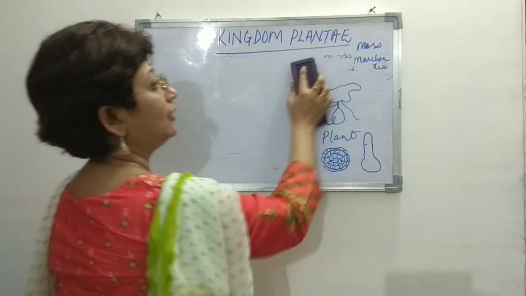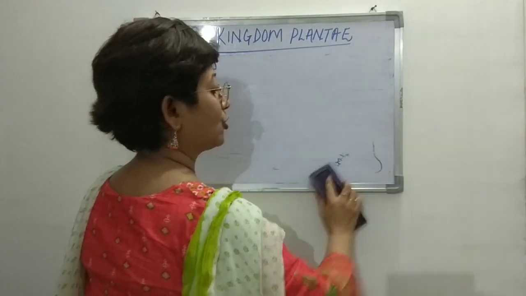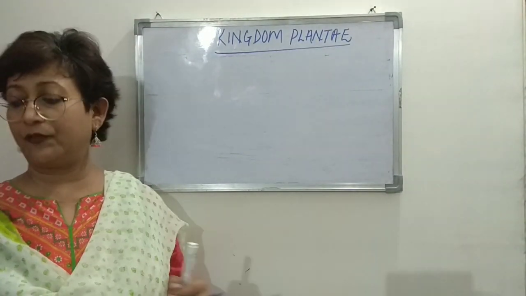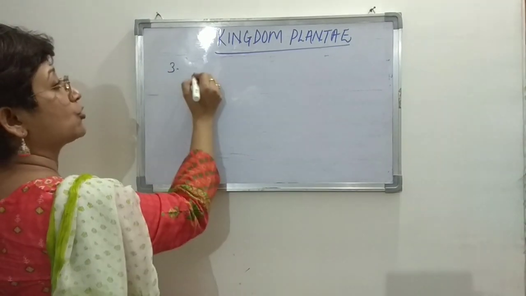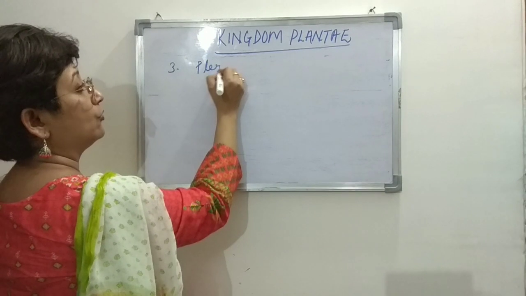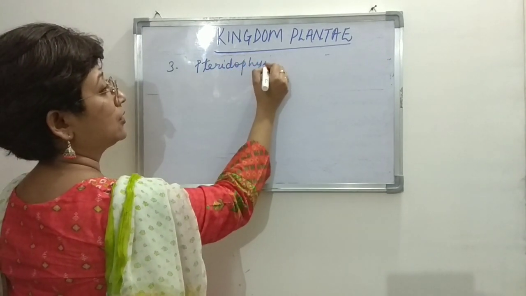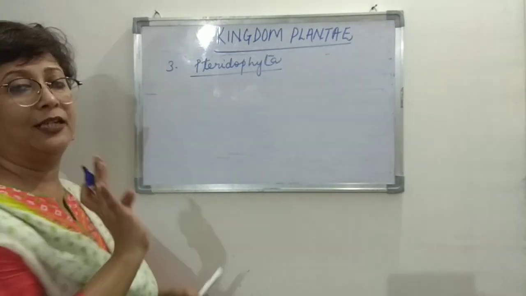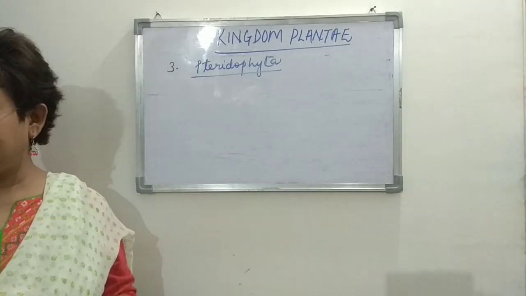Sorry, it's not the kingdom. The kingdom is already Plantae that we are studying. So we are talking about the different categories, right? We've done Thallophyta, we've done Bryophyta, and we move on to the next one, Pteridophyta, right? Pteridophyta, the P is silent, so we do not pronounce that. So they are Pteridophyta, right?